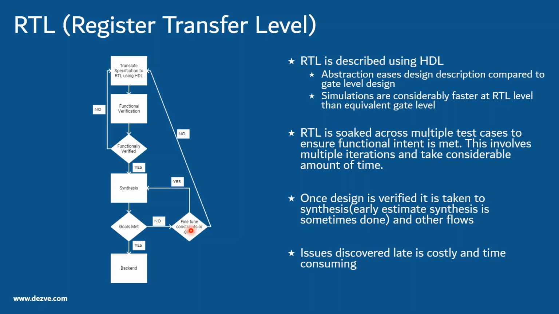Various tools allow different retiming, pipelining, and other options which can help in timing fixes. But if that is not possible and a major design change is required, it goes back to the designer. The designer tries to fix that, and then it follows the same process. Even for a small change, it has to go through the functional verification again, because we don't want anything else to break. So we make sure all the functional intent is proper, and then it passes through functional verification and then synthesis. So you can see this is a very long loop.